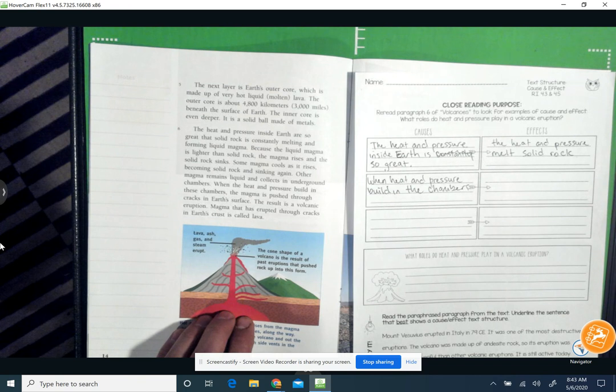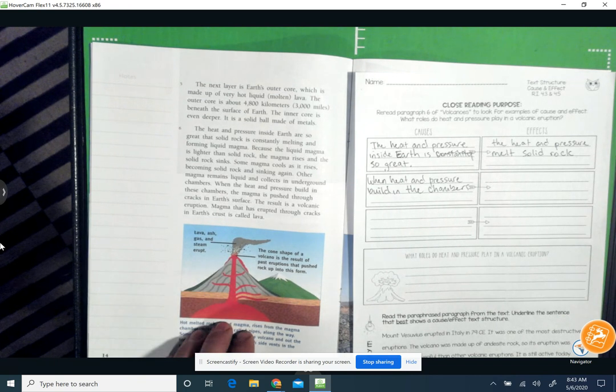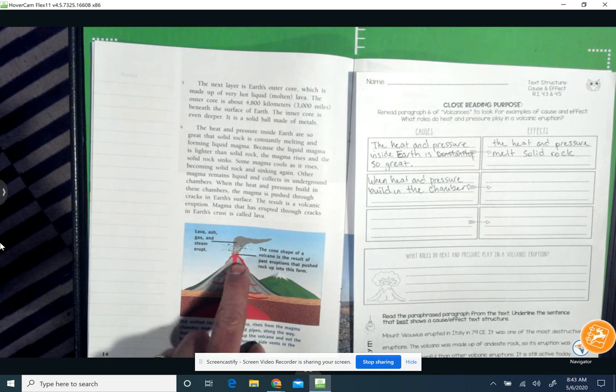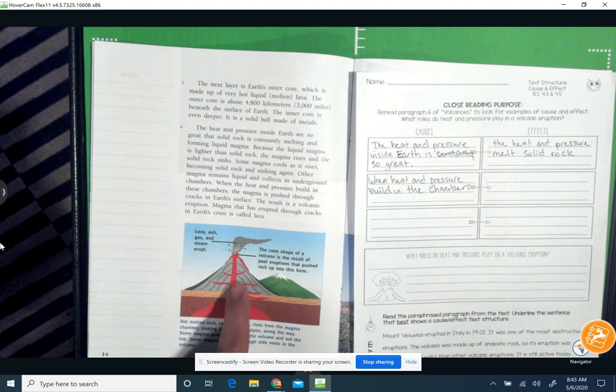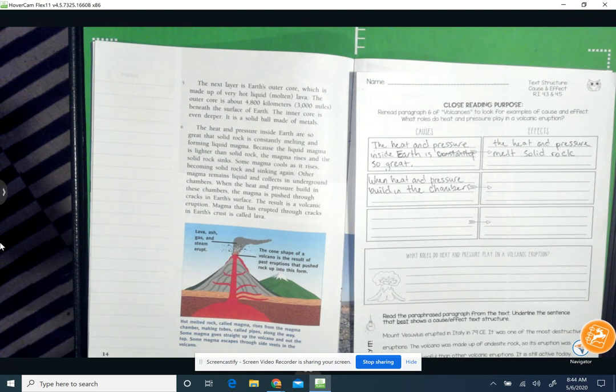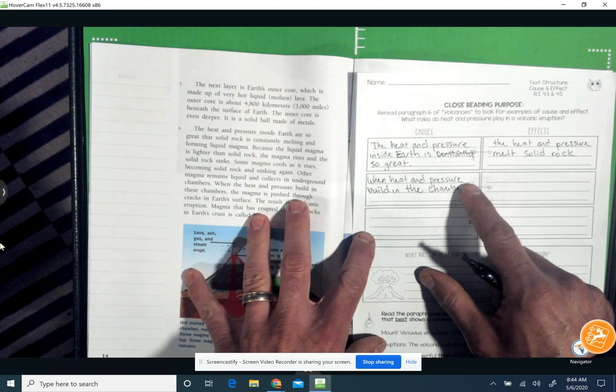And this magma is rising to the top. Some of it goes all the way to the top. Some of it gets locked in these chambers. And this center chamber as well also becomes a chamber because of the cone that forms on top of the volcano from past eruptions.